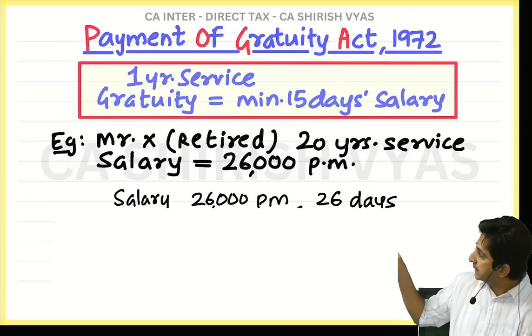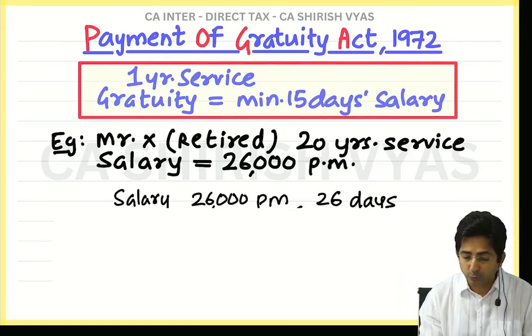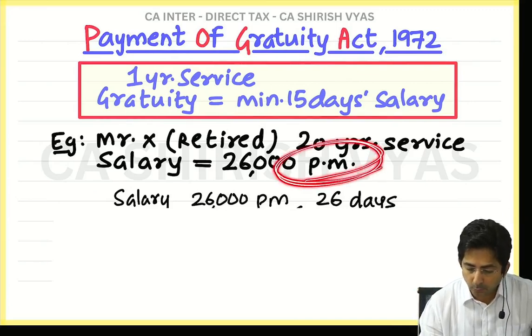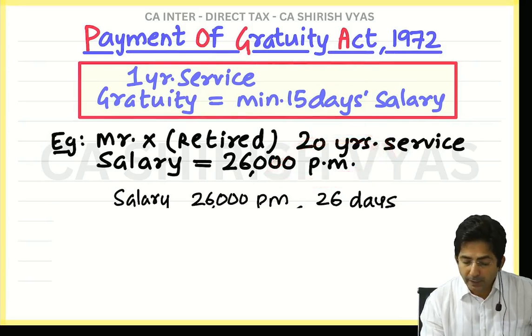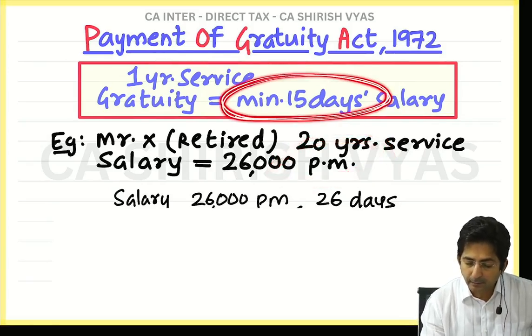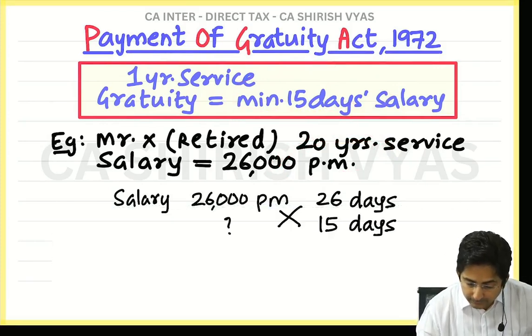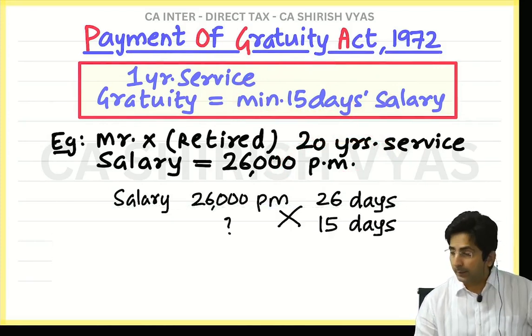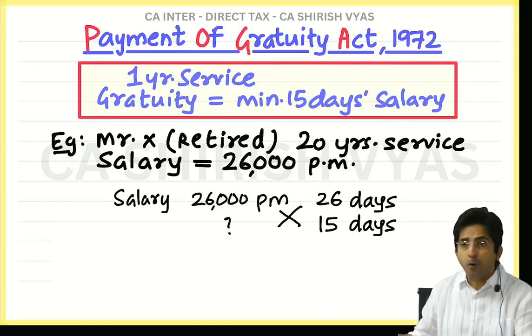So look here, salary of 26,000 is salary for 26 days. Actually it is per month, but 1 month is 26 days. But tell me, do I want 26 days salary or 15 days? So cross multiply. 26 days, 26,000, 15 days, how much?